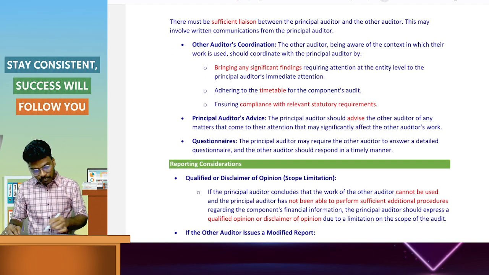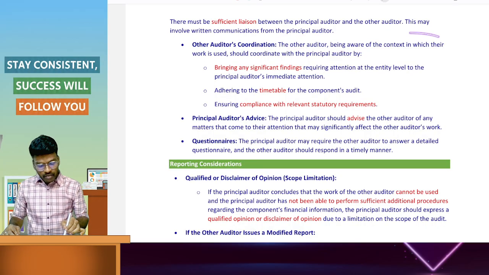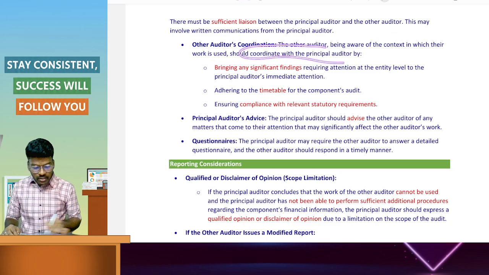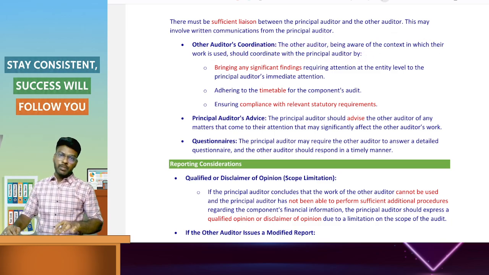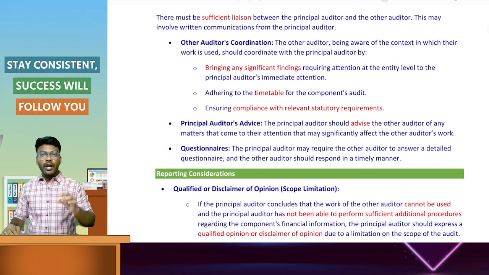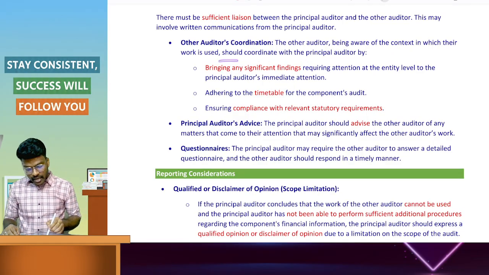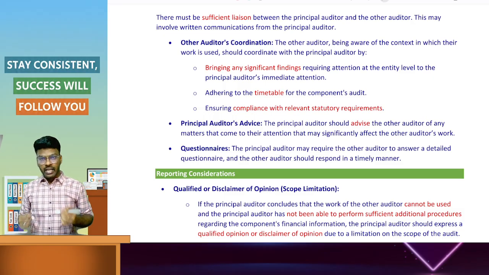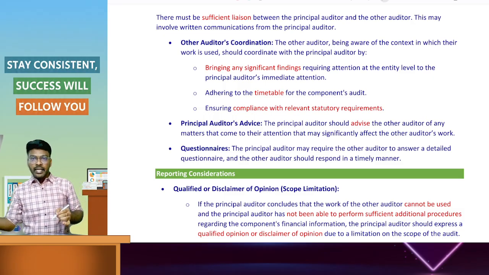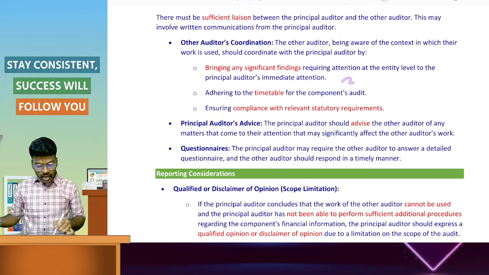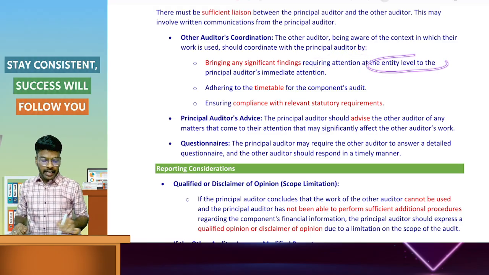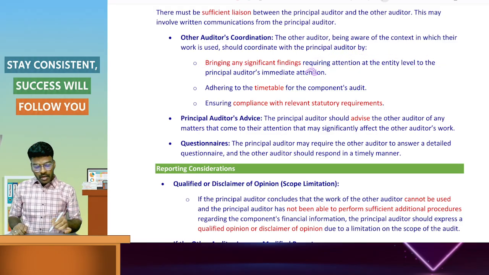What he has to consider: the other auditor, being aware of the context in which his work is used, should coordinate with the principal auditor. If the work is used by the principal auditor, the other auditor has to coordinate with the principal auditor. If the other auditor is aware of any significant findings, he has to immediately inform the principal auditor. Bring any significant findings requiring attention at the entity level to the principal auditor for immediate attention.